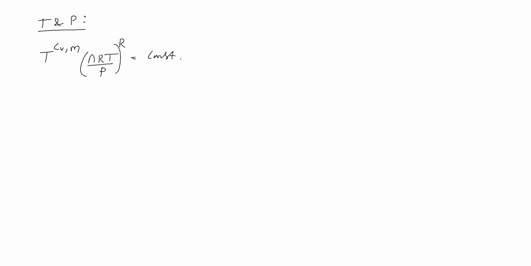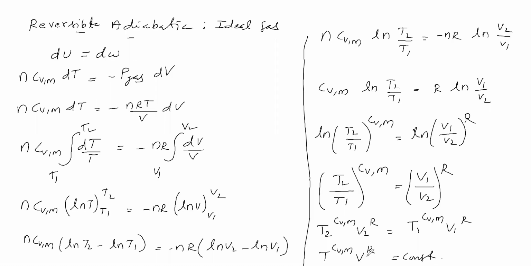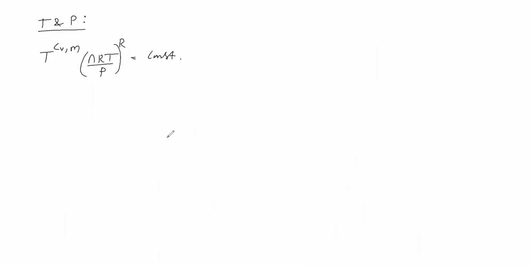Now all constant terms we take to that side. Number of moles is constant, R is constant, take that side. Therefore T power CVM, T power R, P power minus R is equal to constant.